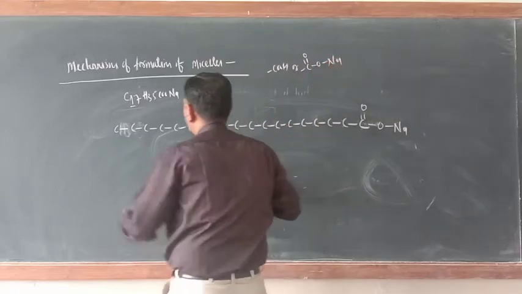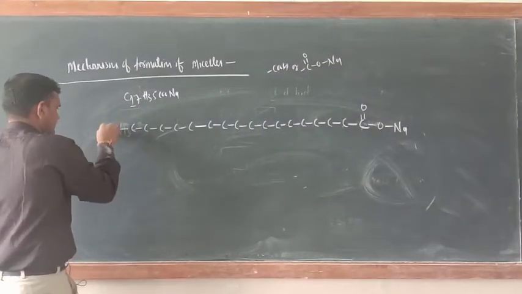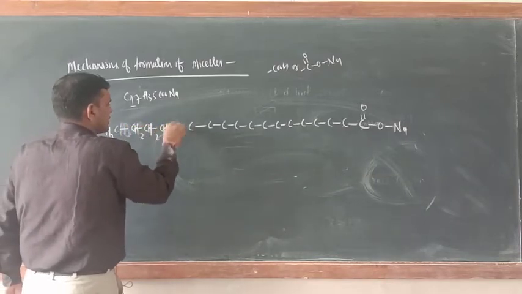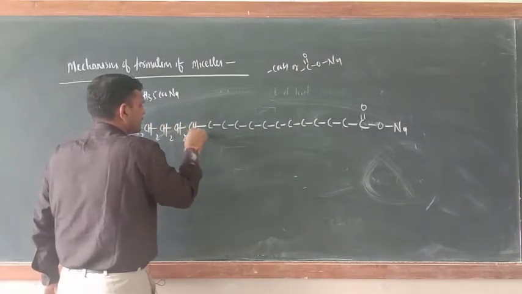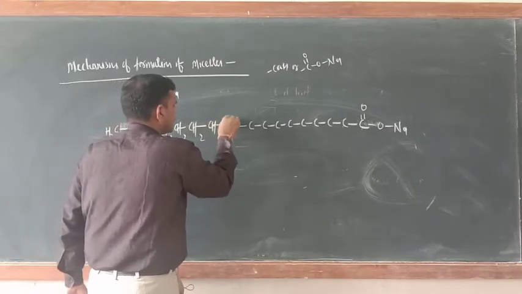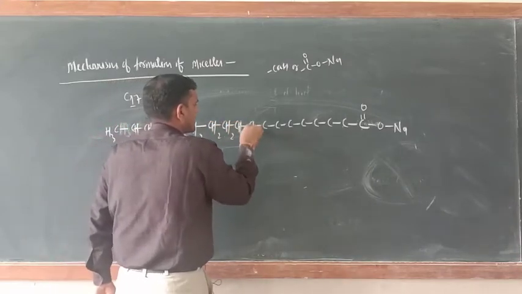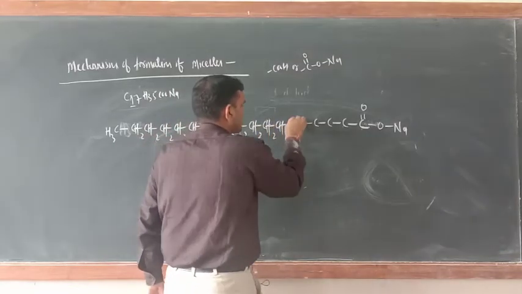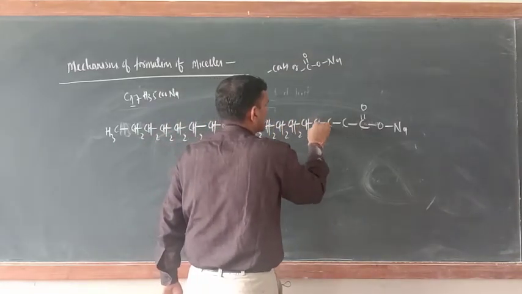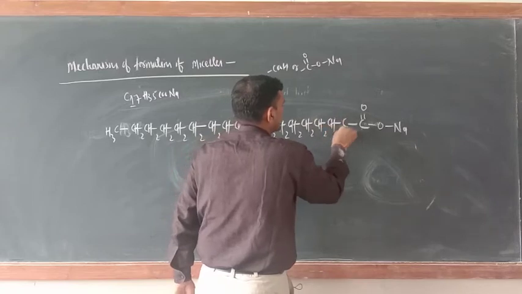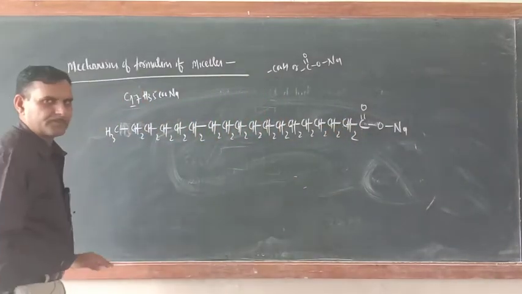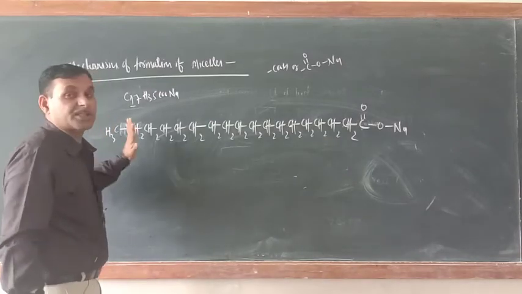I wrote here, and here what is there? This is CH3. This is CH2, CH2, CH2, CH2, CH2, CH2. Here also CH2, CH2, CH2. Here also CH2, CH2, CH2, CH2, CH2, CH2. What kind of formula is this one? This is a structural formula.